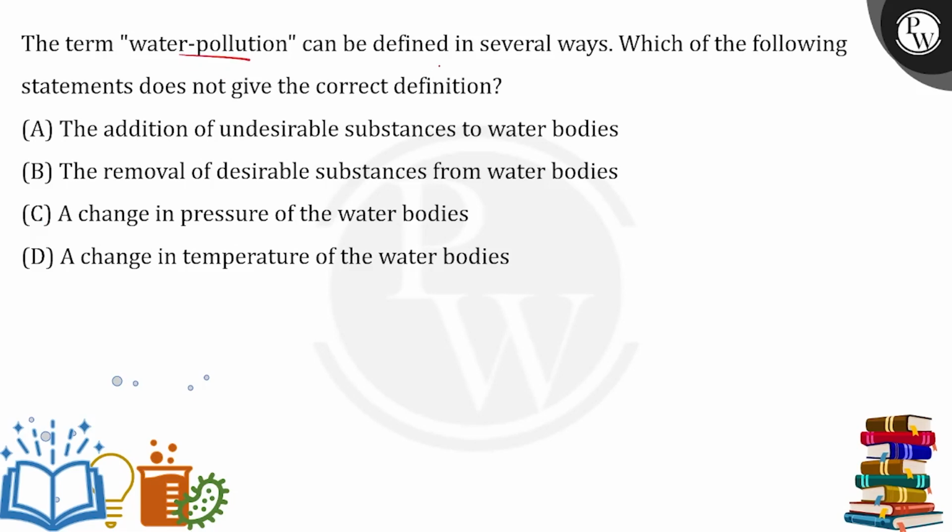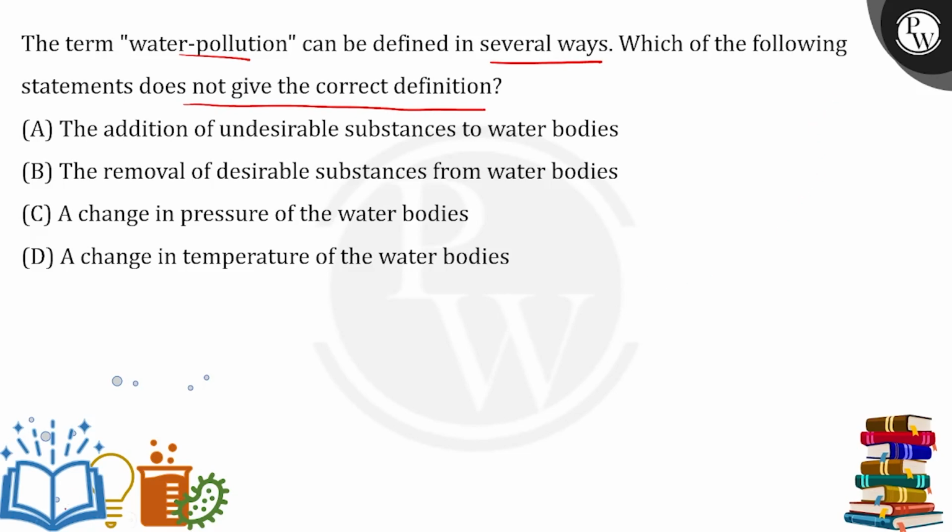The term water pollution can be defined in several ways. Which of the following statements does not give the correct definition? So let's talk about this water pollution. What is water pollution? The unwanted particles present in the water that make it harmful for utilization is known as water pollution. Now, there are several ways that can define water pollution.